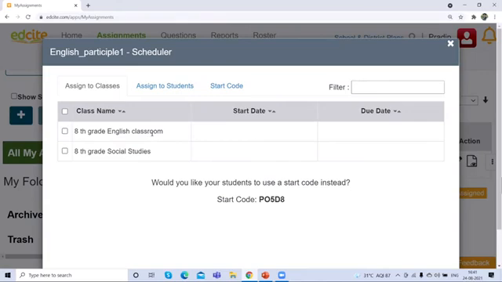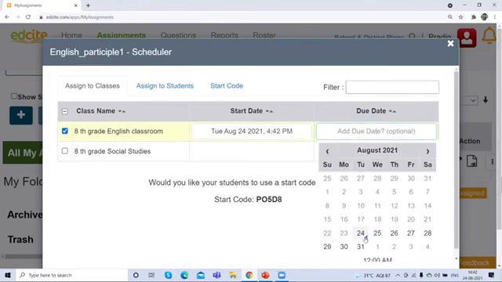First is the 8th grade English classroom. Second is the 8th grade social studies classroom. I will assign this assignment to the 8th grade English classroom because it is related to the English subject. So I click on this box, and here you can see the start date and due date. When I click on the due date, I can choose a due date.